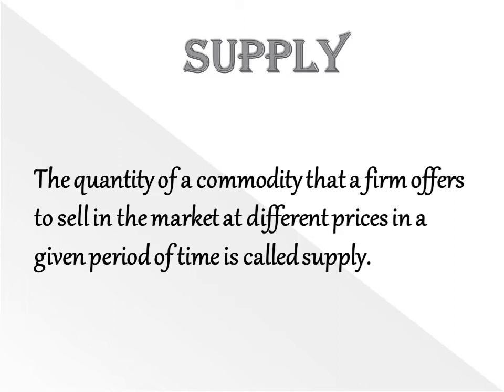Simply, supply means quantity of a commodity that a firm offers to sell in the market at different prices in a given period of time. Or simply we can say it is the amount of goods that are available. When supply of a product goes up, the price of the product goes down.